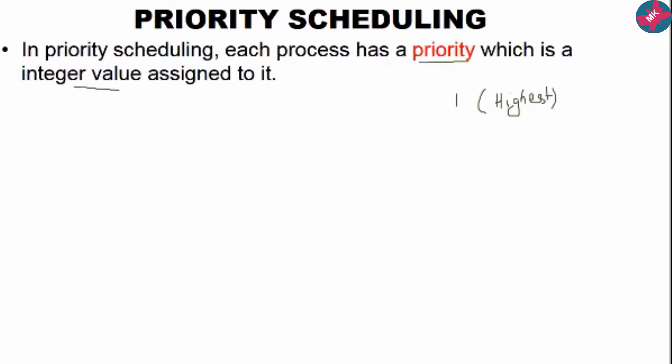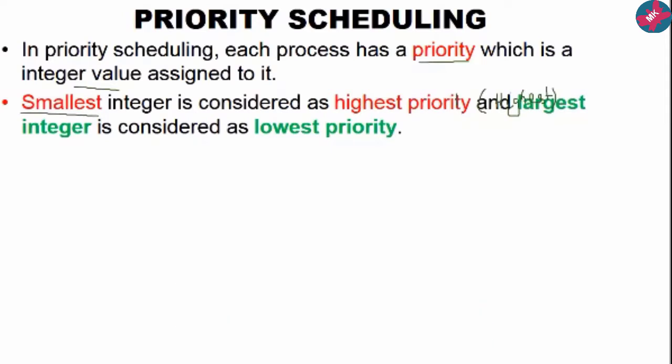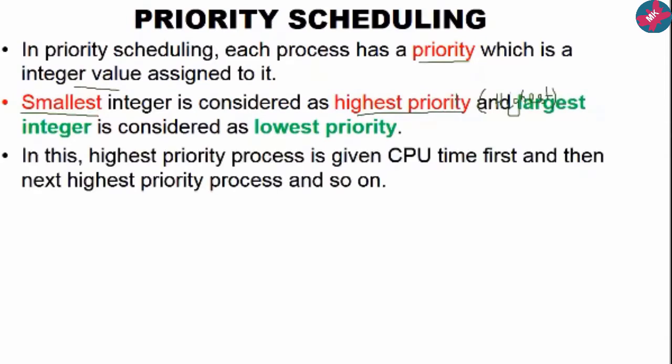Whichever process has the highest priority is given the CPU time first, and then the next highest priority process will be given the CPU time, and so on. Say the process having priority 1 will be given the CPU first. Then a process with priority 2 will be given the CPU next, and likewise.